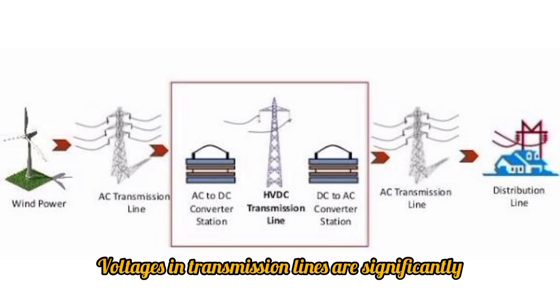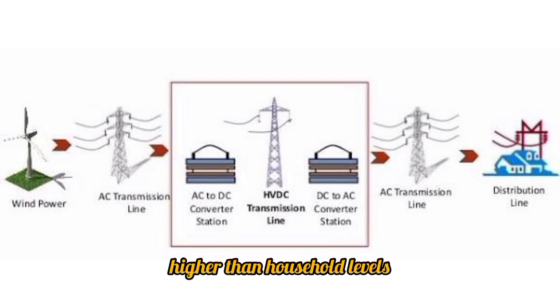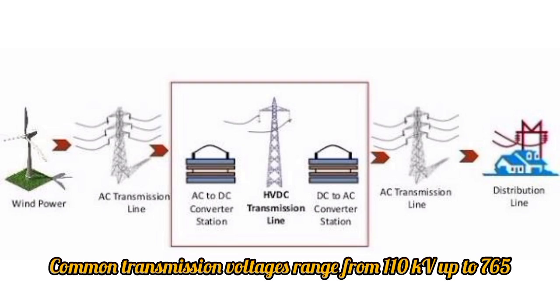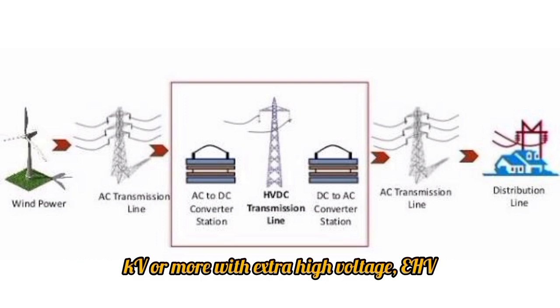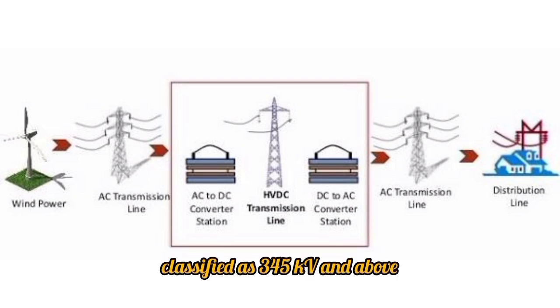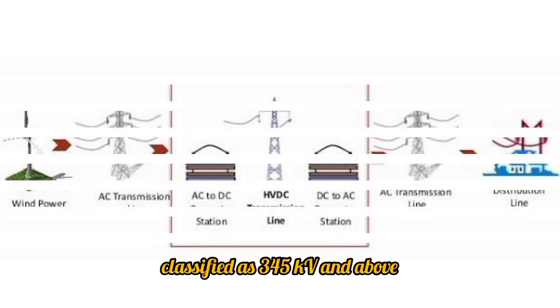Voltages in transmission lines are significantly higher than household levels, which are typically 100 to 240 volts. Common transmission voltages range from 110 kV up to 765 kV or more, with extra high voltage, EHV, classified as 345 kV and above.